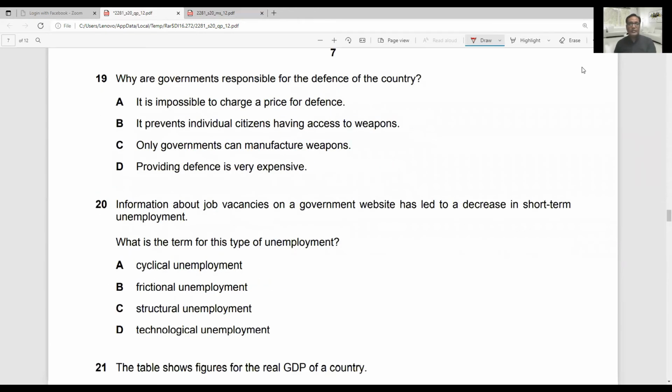Question number 19 says, why are governments responsible for defense of the country? Defense means the armed forces like army or air force or navy or the forces like that, they are basically included in defense. So government is responsible for these because it is a public good, and public goods are provided to individuals free of cost. So the private sector will not produce it, and the government will have to produce it. Okay, so option A is it is impossible to charge a price for defense. So this is the correct answer. All other options are not correct.